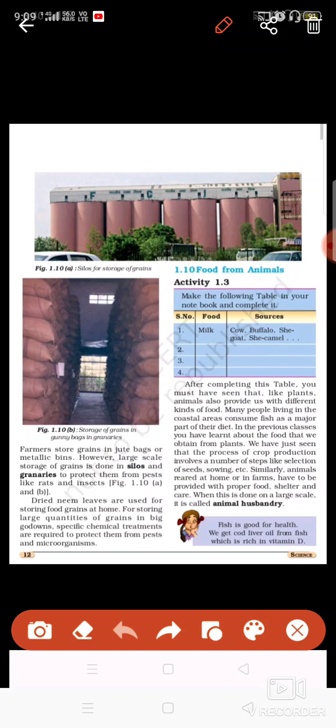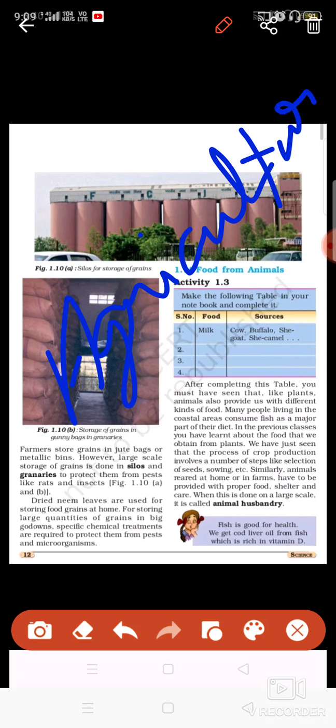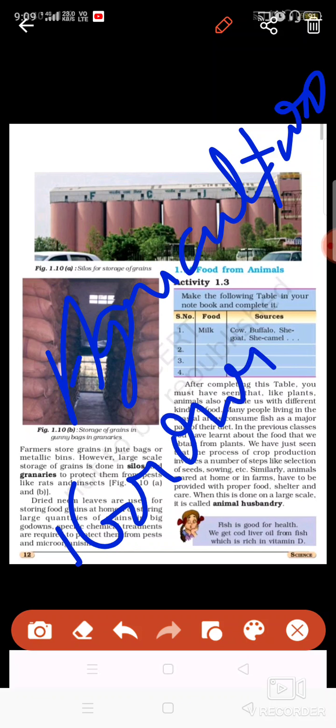Until now we have only discussed agriculture. Agriculture is basically growing the crops, and animal husbandry is rearing or growing the animals.